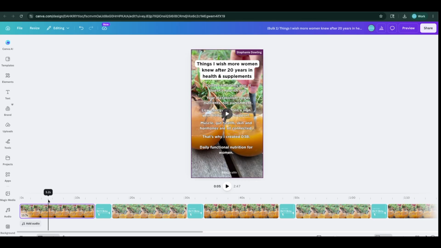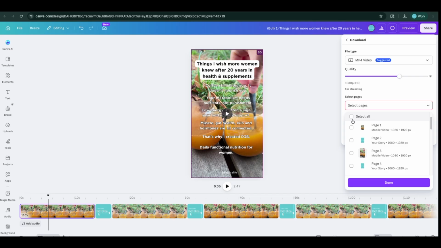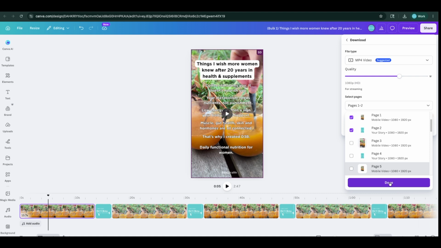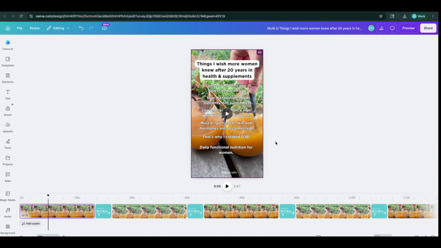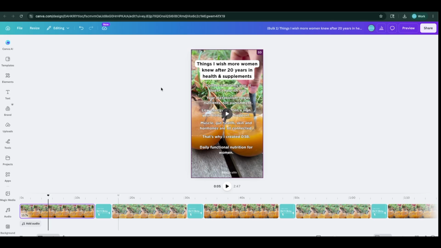So let's just say for the videos, I'll show you how to change them, but you go to share, download. So what you do is you remove select all and you select the 2 pages, and that will download that as a video. So that's how you download each individual video. So now that we've got one design with 10 videos in it with all different text, this is where I